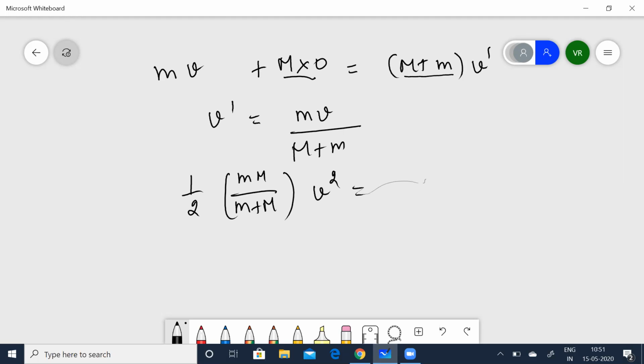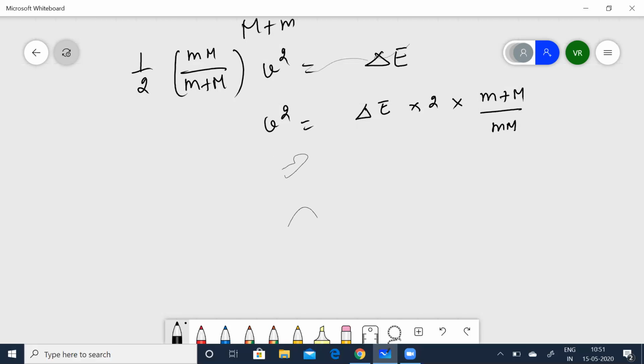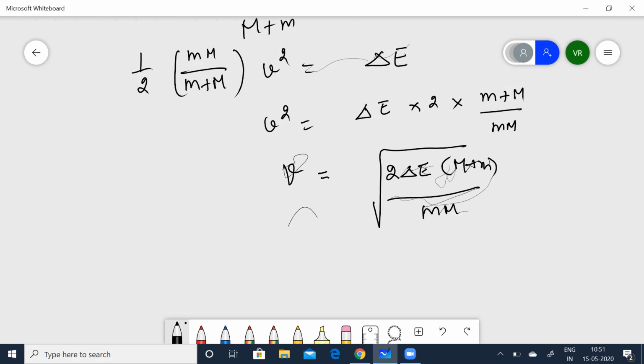So that is going to be the energy delta E. From this we get v squared is equal to delta E into 2 into m plus M divided by M m. Or v is equal to root over 2 delta E into m plus M divided by mM.